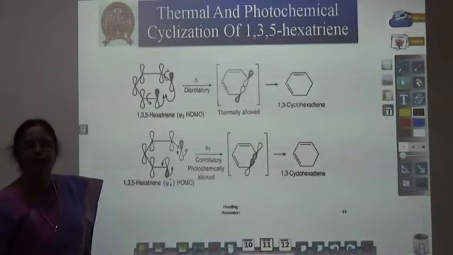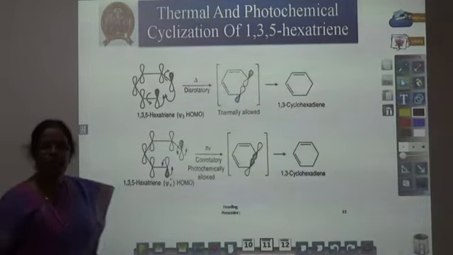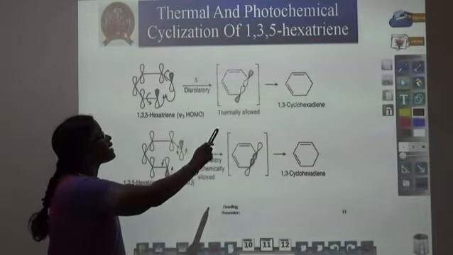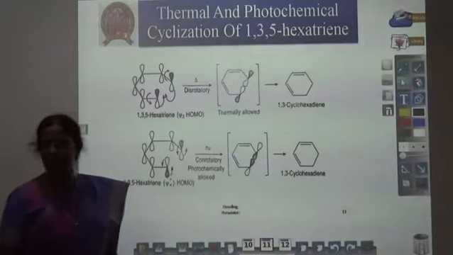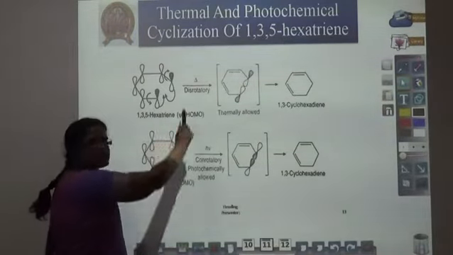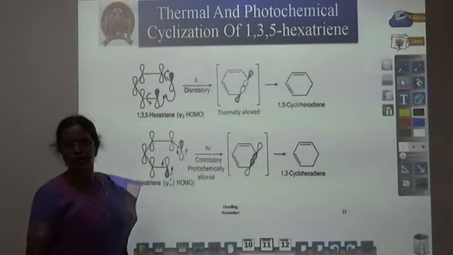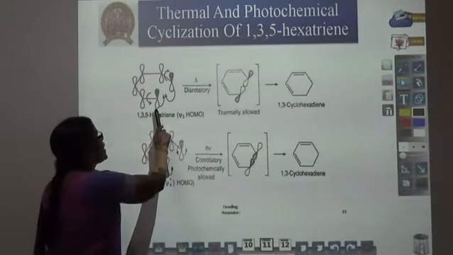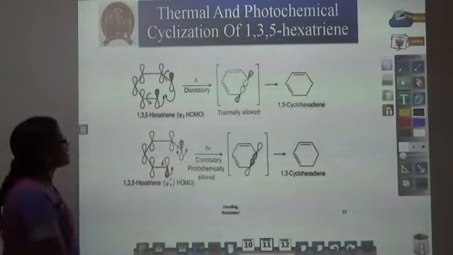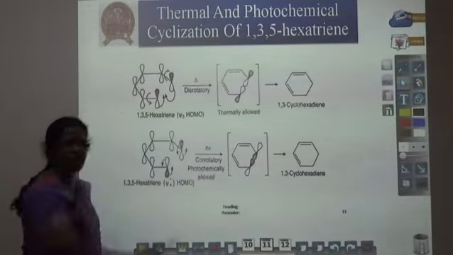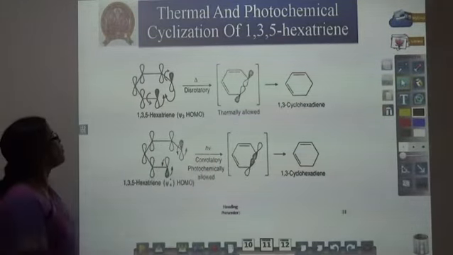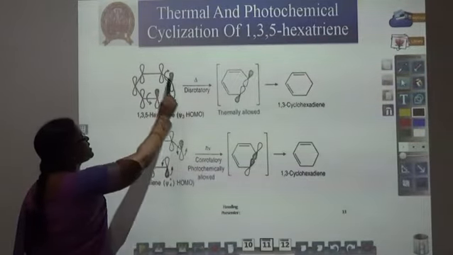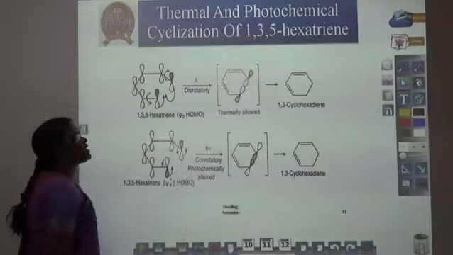We can apply this electrocyclic reaction to 1,3,5-hexatriene. We are not giving here the whole molecular orbital picture of 1,3,5-hexatriene, but we have chosen the HOMO. Here Psi3 is the HOMO. The molecular orbital picture of Psi3 is given here. It is an in-phase orbital.